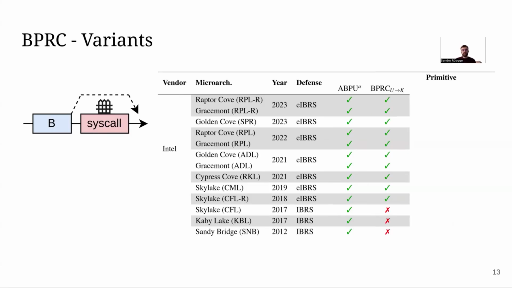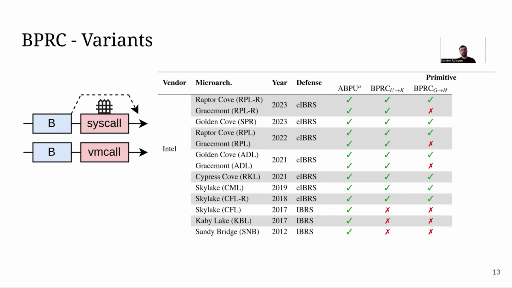Then we looked at the same thing, but from the virtual machine point of view, where a virtual machine attacks a hypervisor. And we found this issue on all Intel performance cores since the introduction of EIBRS. And lastly, we looked at IBPB.